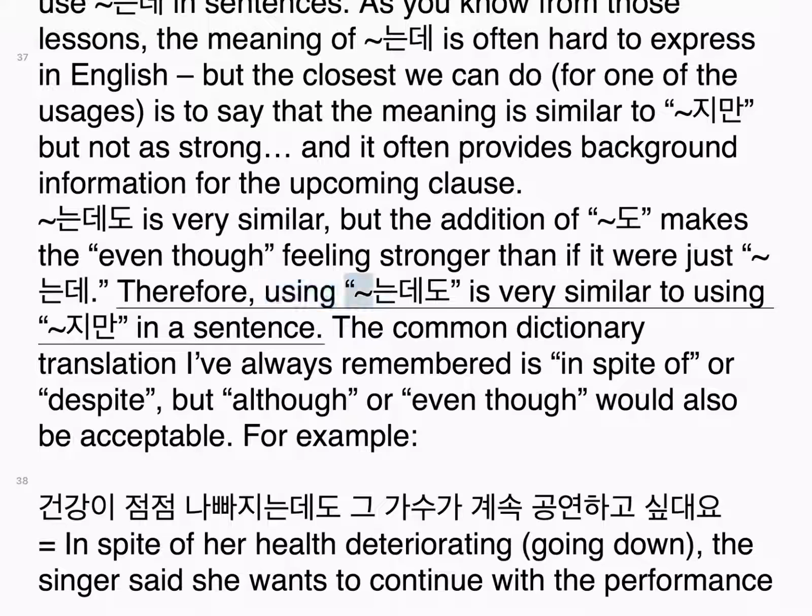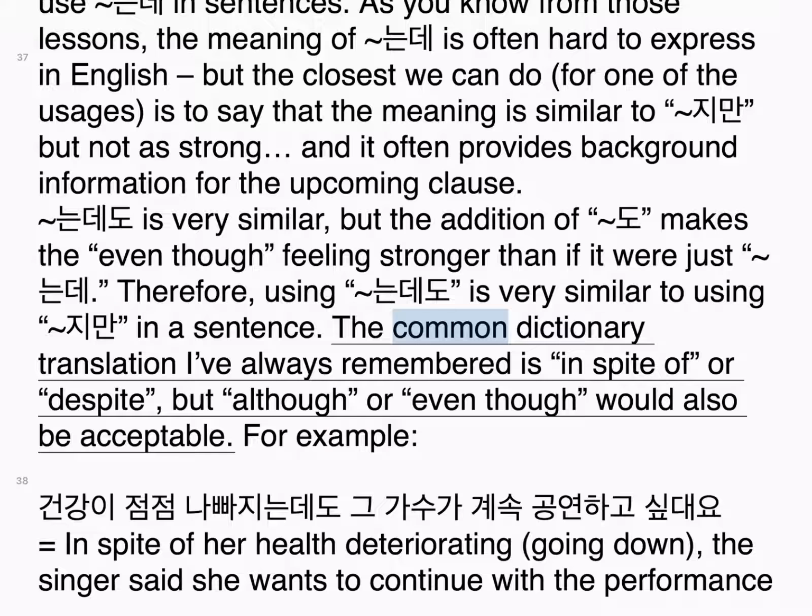Therefore, using 는데도 is very similar to using 지만 in a sentence. The common dictionary translation I've always remembered is in spite of or despite, but although or even though would also be acceptable.